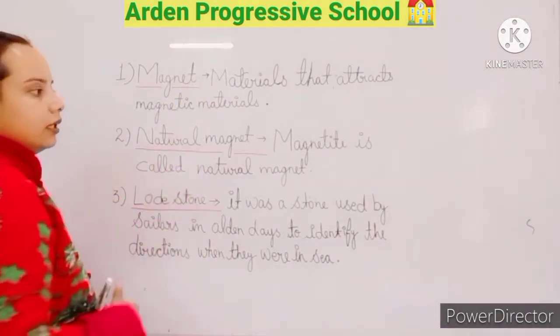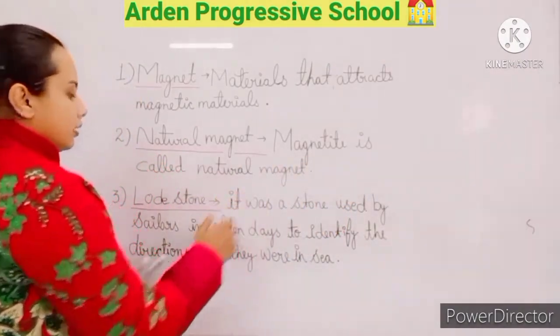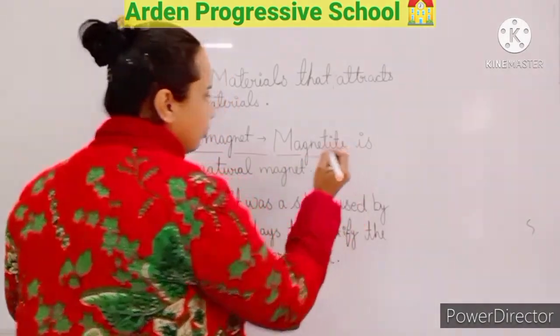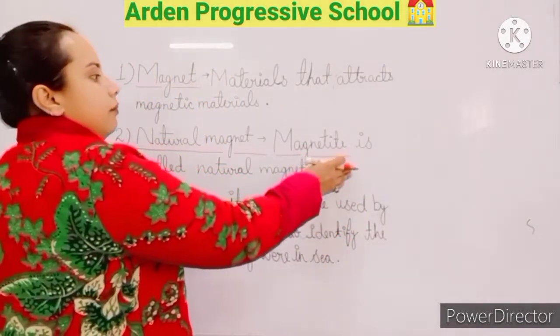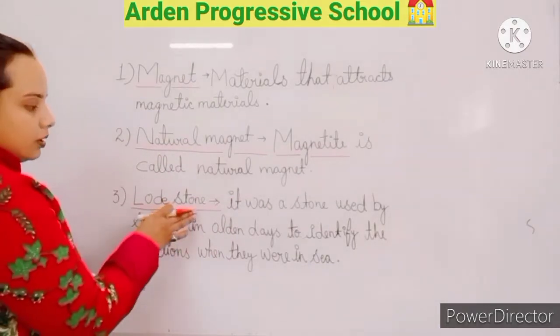Now, what is a natural magnet? Magnetite is called a natural magnet. So what is the meaning of a natural magnet? That is magnetite. Now, what is lodestone?